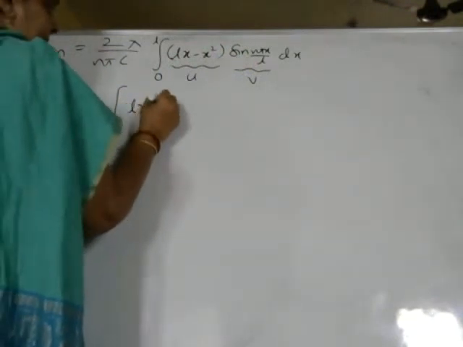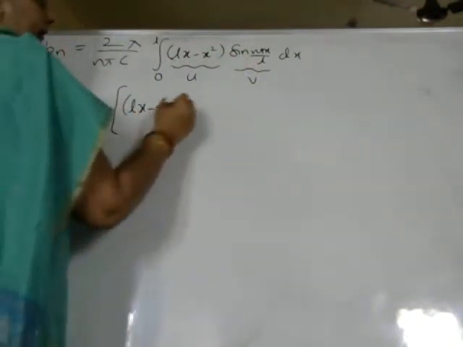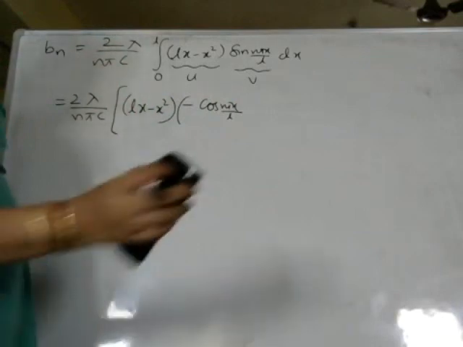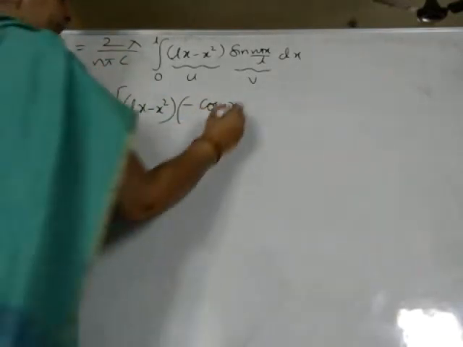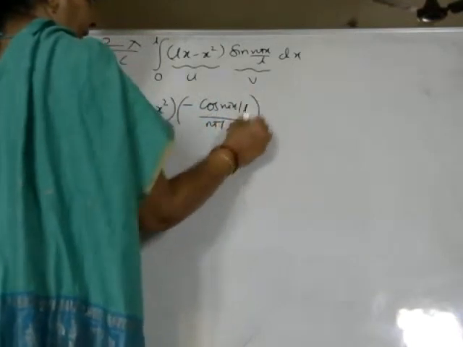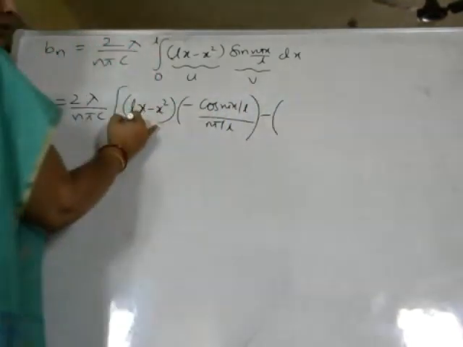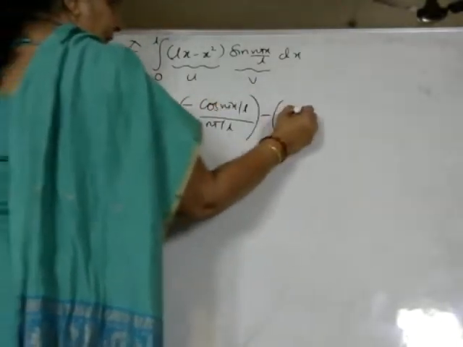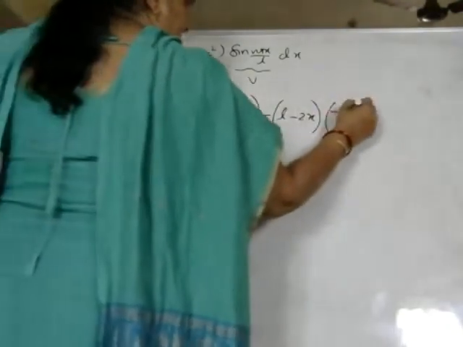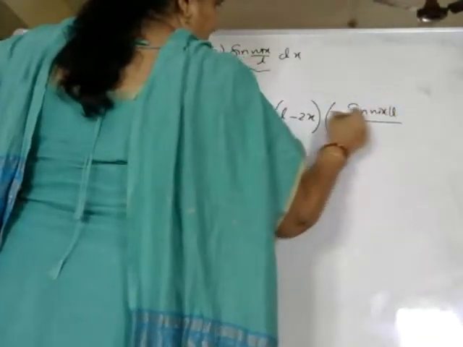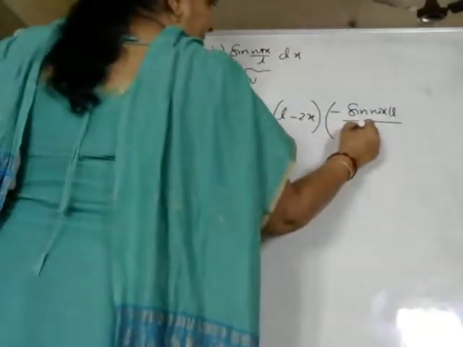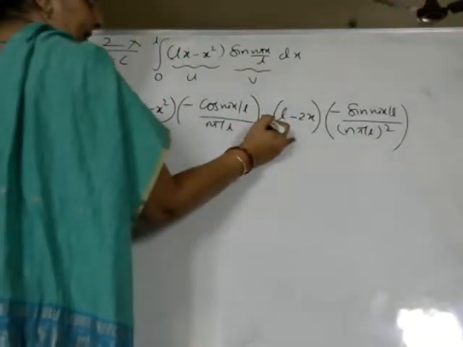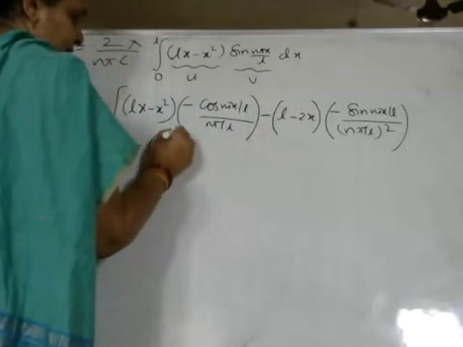U, Lx minus x square, into integral of sine, minus cos n pi x by L by n pi by L. Alternate signs from minus. Derivative of this function Lx minus x square, what will be the derivative? Lx derivative is L, x square derivative is 2x. Integral of cos, already we have a minus sign here, n pi by L. One more n pi by L, this will become n pi by L whole square. Minus becomes plus. Derivative of constant L is 0, minus 2x derivative is 2.